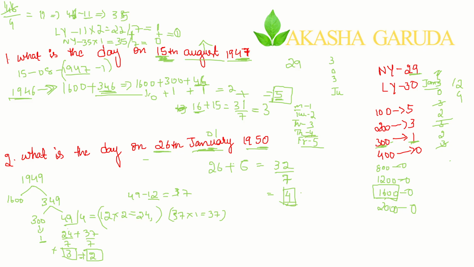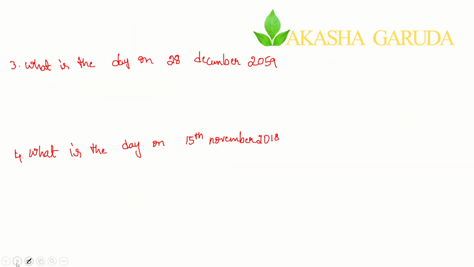This much. Simple calculation. It is no big deal. So you don't even need to remember the codes. Just these two formulas, these two numbers. If you can remember, all the calculation becomes dead easy for you to calculate any day for a given date. Fine. Now let's go for the next question.